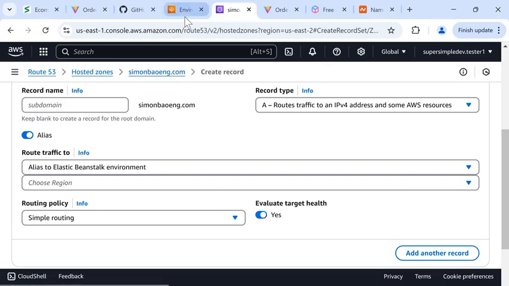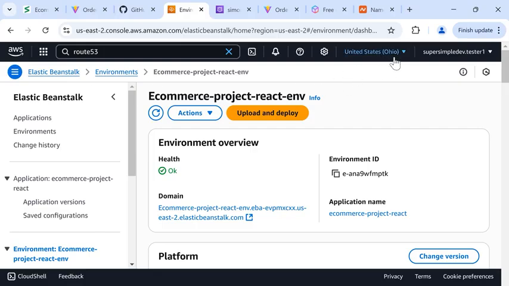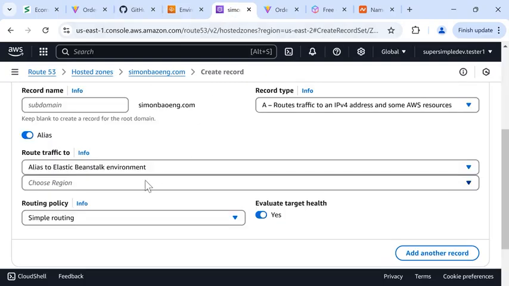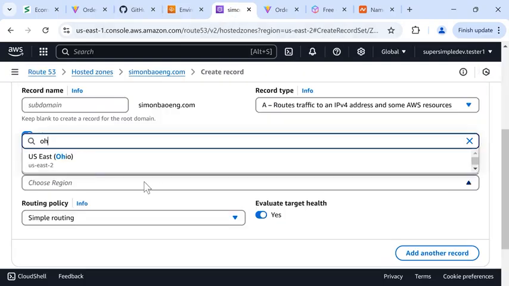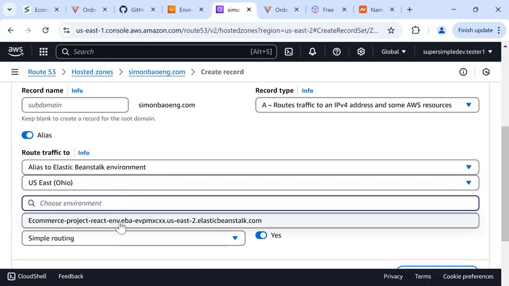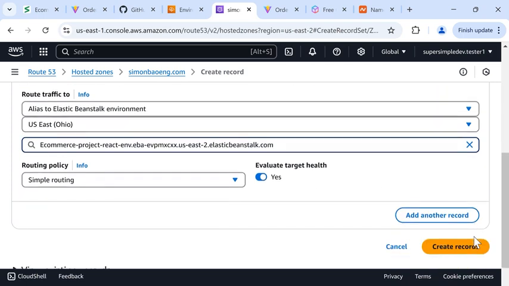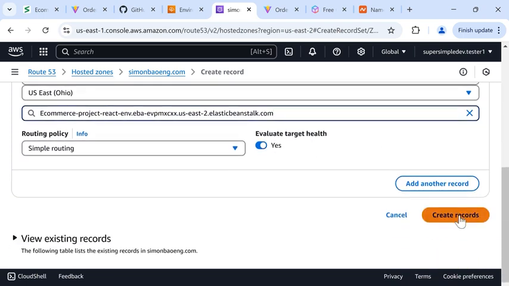If we go back to the tab that's running Elastic Beanstalk, we can see the region up here. So for me, I'm using the region Ohio. So I'll go back to Route 53, and I'll search for the region Ohio, and select it. And we should see our app here. So I'll select that. And then scroll down and click Create Records.